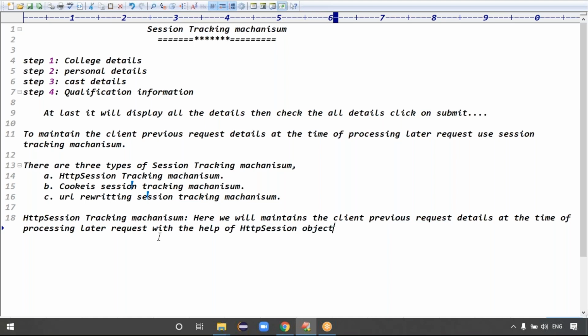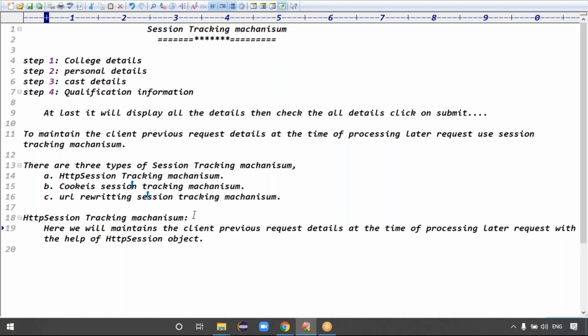Exactly, guys. In the HTTP session tracking mechanism, we maintain the client's previous request data with the help of the HTTP session object.